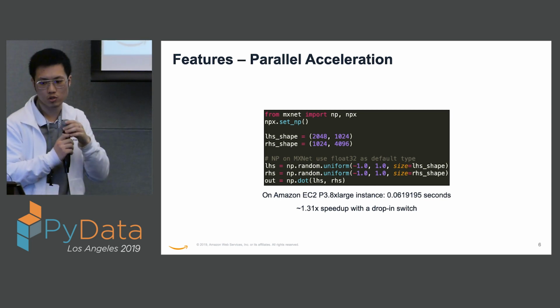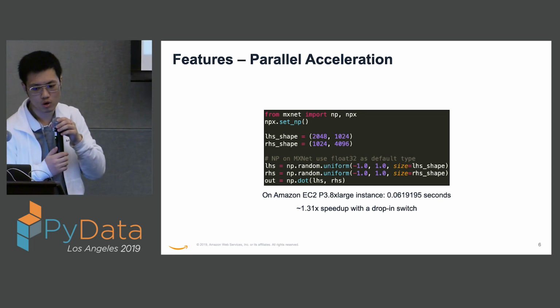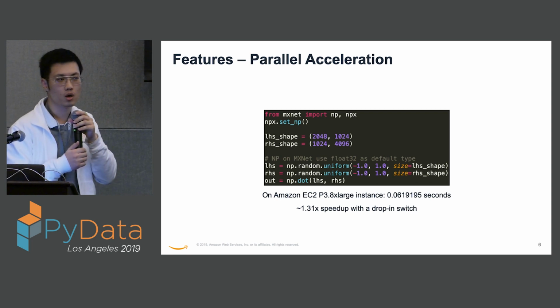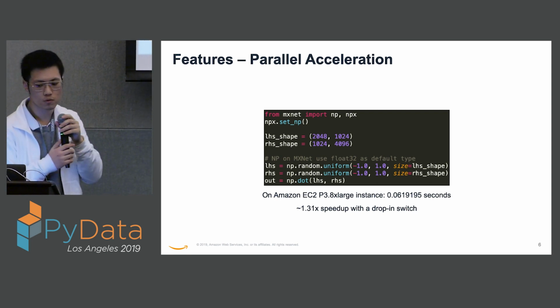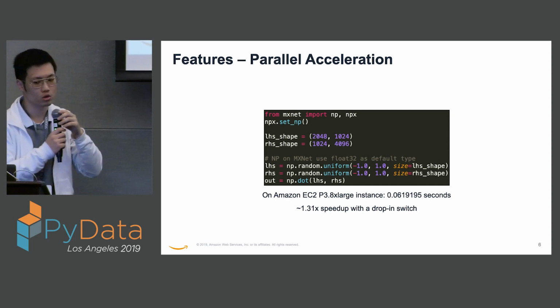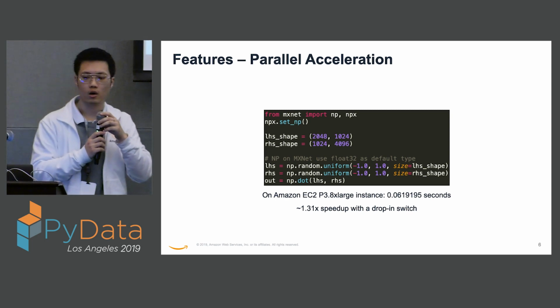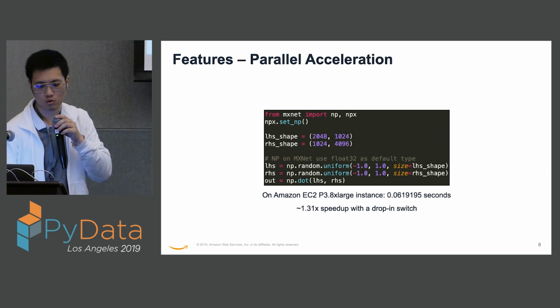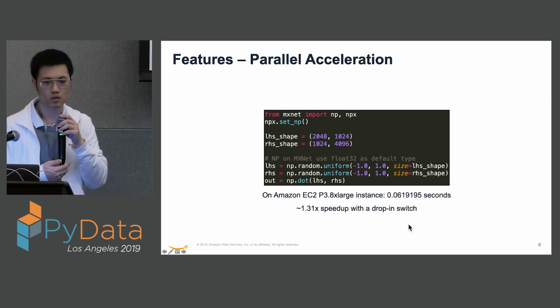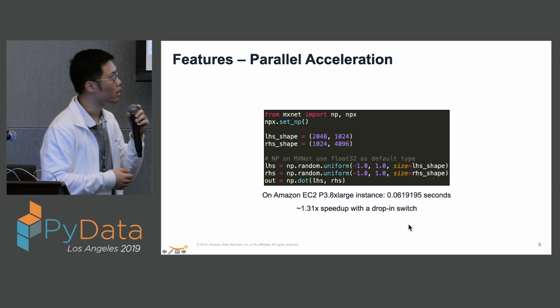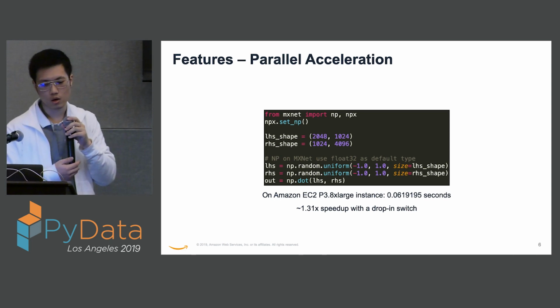One thing to note is that right now the default type in NP on MXNet is single precision float, so we don't have the extra typecast here. And this dot now on the same machine finishes within about 0.06 seconds, which is a 1.3 times speedup